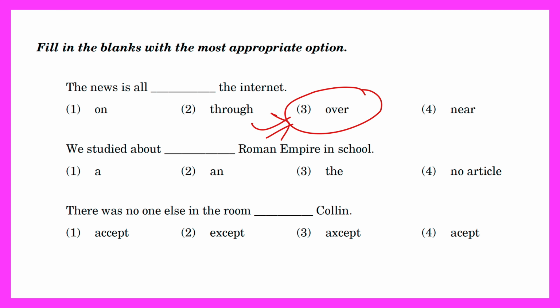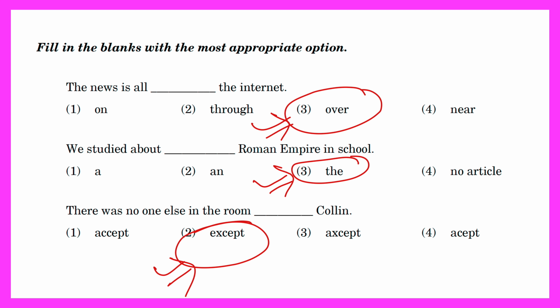Next, we studied about... The question belongs to the article portion. The study is about the Roman Empire. Option 3 is the correct answer. In school, there was no one else in the room. This is EXCEPT. Except is the correct word. Option B is the correct answer.